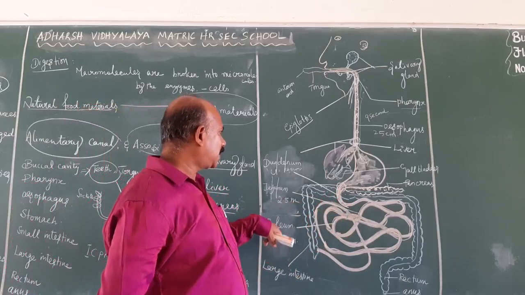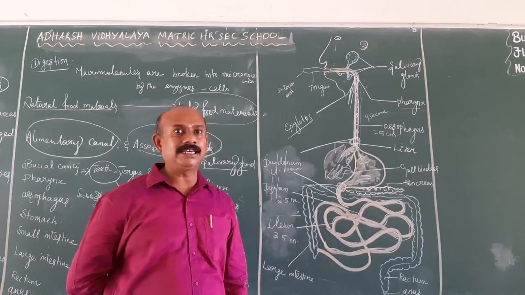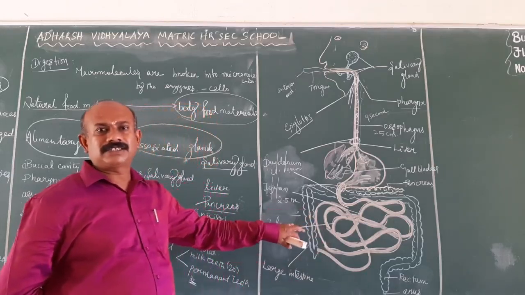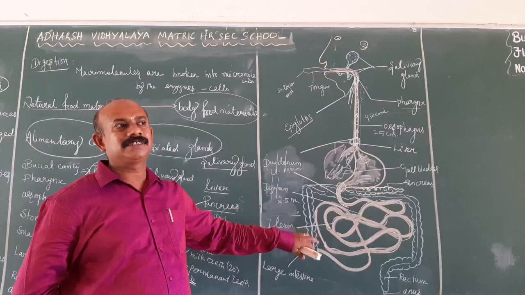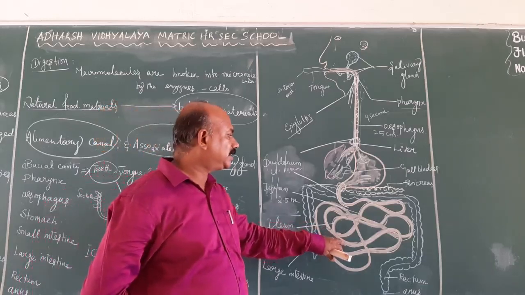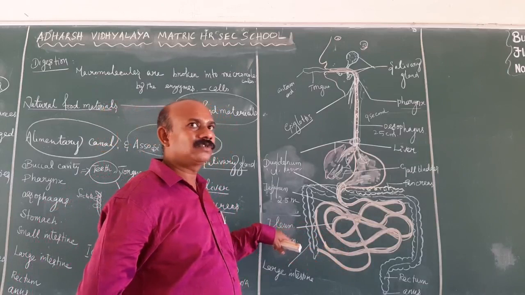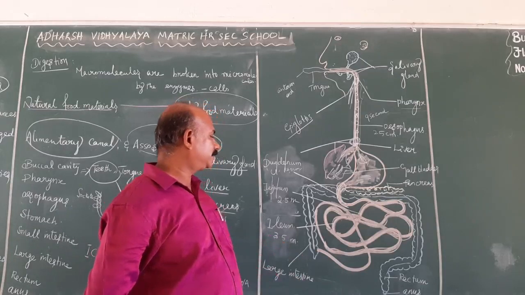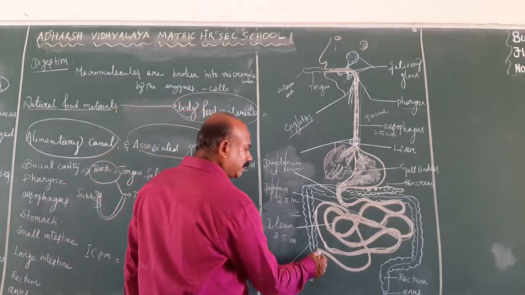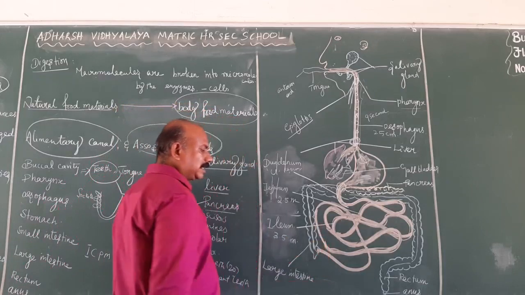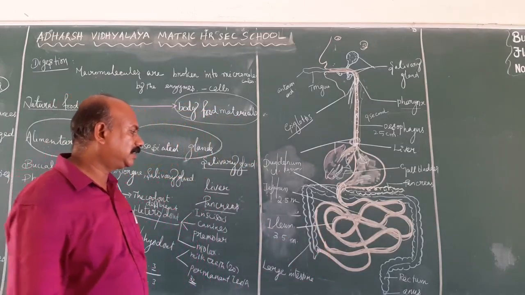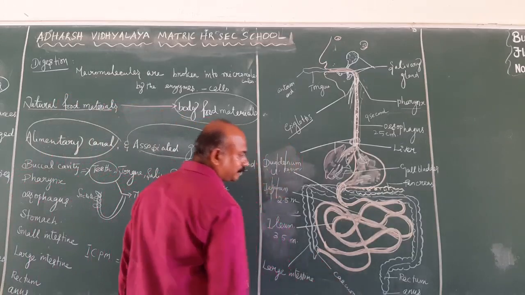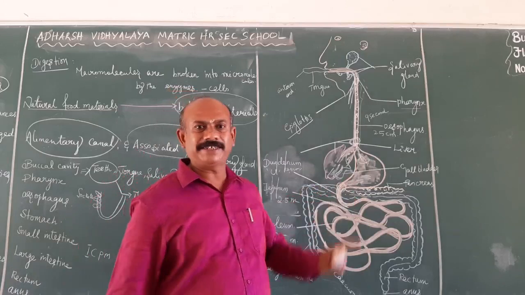Then the last part of the small intestine is known as the ileum. The ileum consists of small finger-like projections. The digested nutrients are absorbed in the region of the ileum. It is the largest part of the small intestine, nearly 3.5 meters in length. Then the small intestine is connected with the large intestine at the region of the cecum. Then it leads to the large intestine.